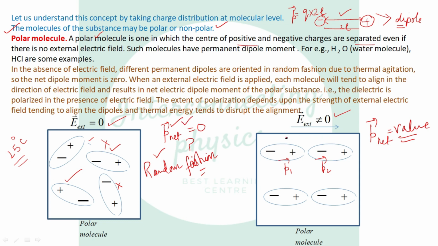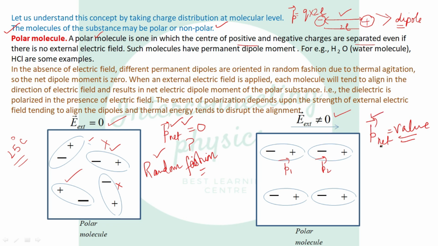But in case of a polar substance, when we apply some external electric field, all the dipoles try to align in the direction of the external electric field, and each dipole moment gets added and we get some net dipole moment.